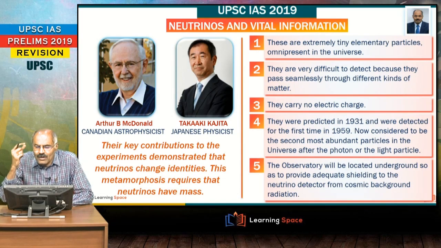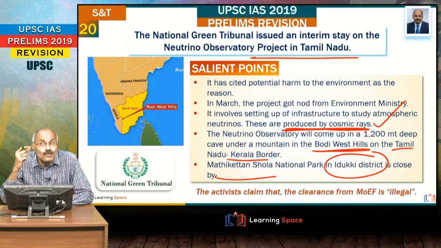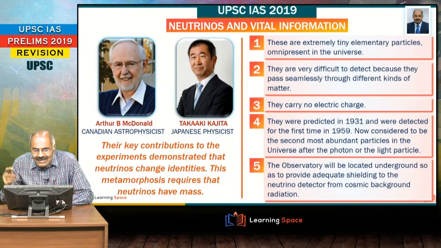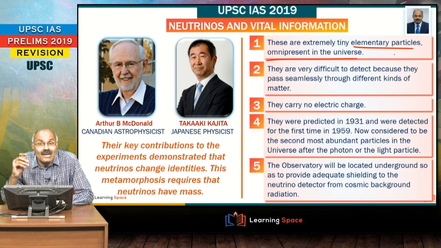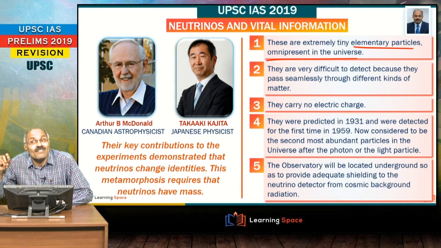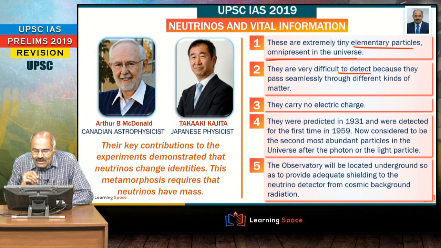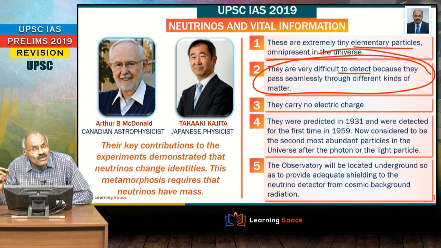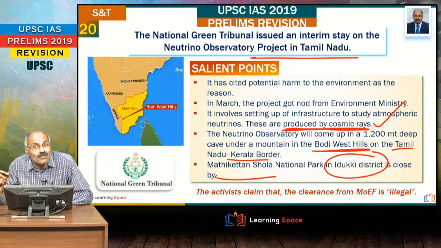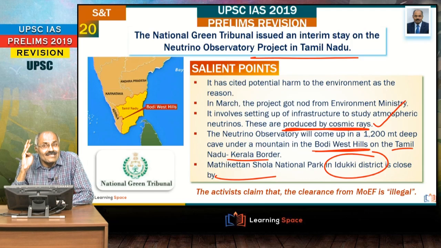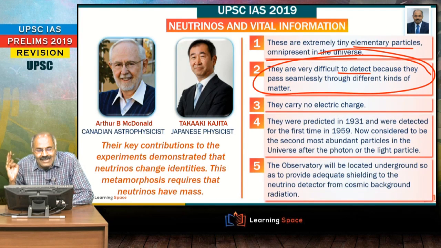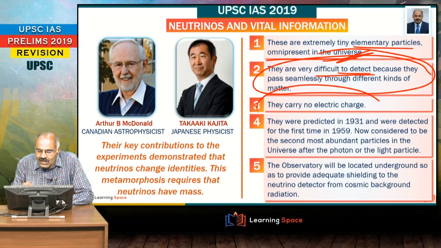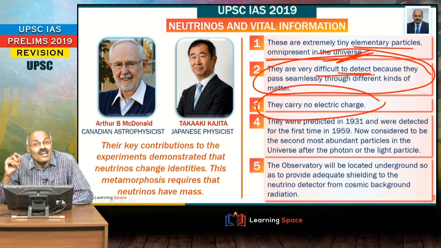And 2-3 important points I would like to tell you. Neutrinos are produced by cosmic rays. These are elementary particles present everywhere, and they are very difficult to detect because they pass seamlessly through different kinds of matter. If you look at the neutrinos, don't forget 4-5 important points. These are produced by cosmic rays. These are elementary particles present everywhere in the universe. Third is they are difficult to detect. Fourth is they carry no electric charge.